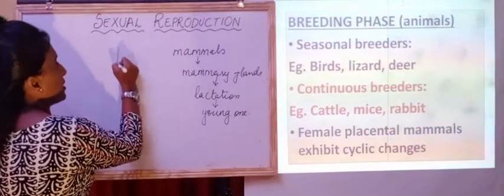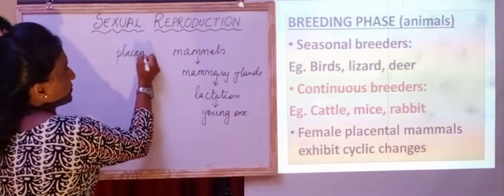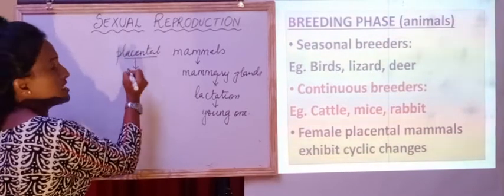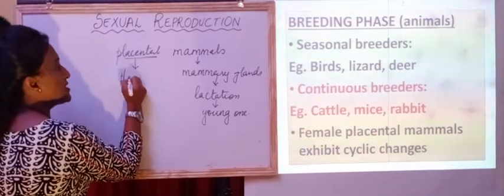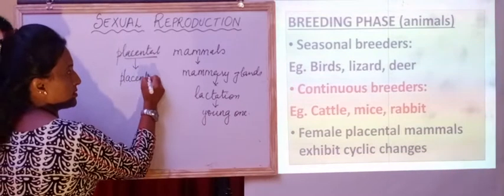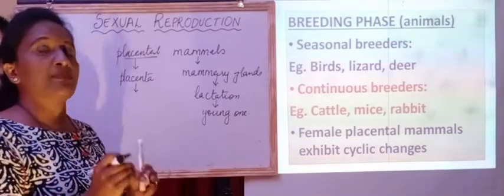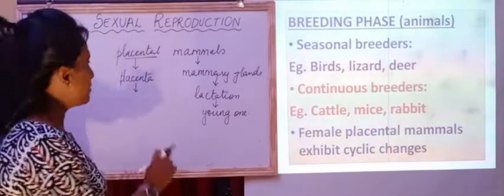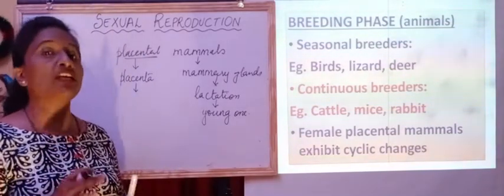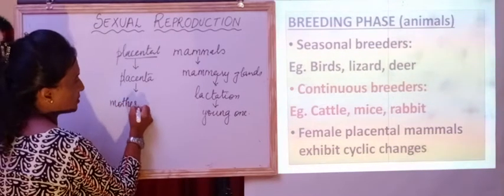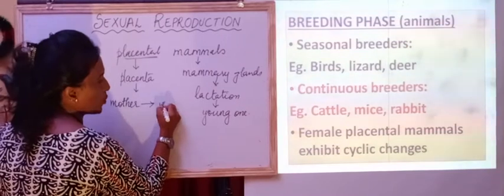Now what do we mean by placental? Placental means these mammals have a placenta, and this placenta is the organ meant for the exchange of nutrients from the mother to the young one.